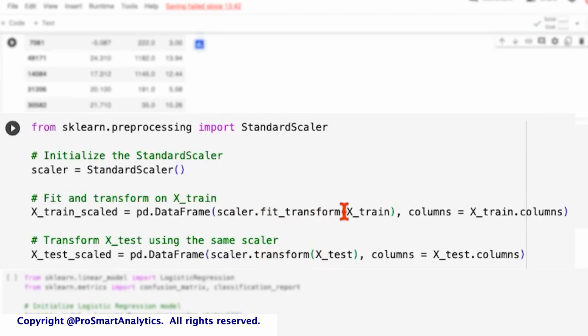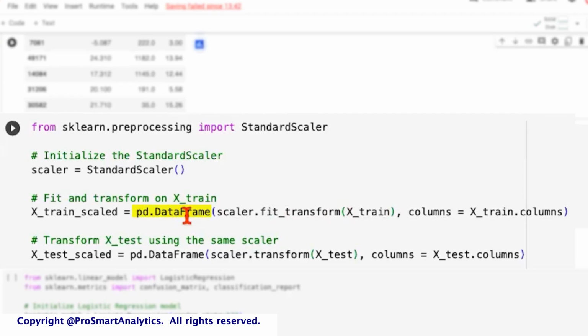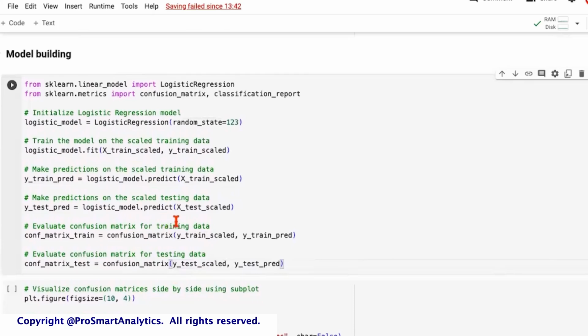When you apply this fit_transform, your data would generally be converted into an array. So to store it back in the form of a data frame, you'll have to pass this entire piece to pd.DataFrame. Arrays would not have columns, so we have to mention the column names again. That's why we are doing this. So we're getting X_train_scaled and X_test_scaled. And now we proceed to the model building.